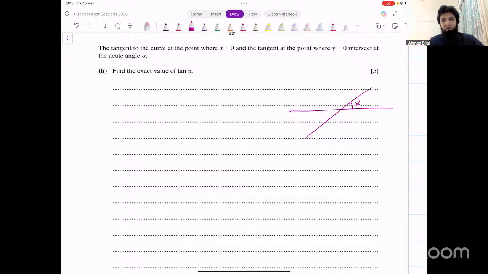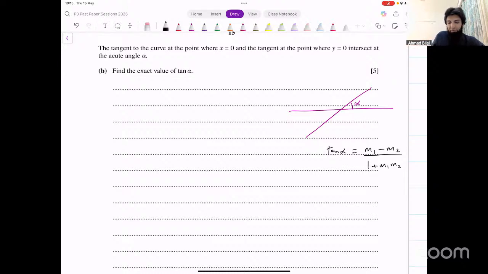Angle between two lines, does that remind you of something? P1 coordinate geometry, we study this there. How to find angle between two lines? The formula for that looks like this. Tan of theta, in this case the angle is alpha, we can say tan of alpha, that would equal m1 minus m2 divided by 1 plus m1 into m2, right? That's the formula that we've got for angle between any two lines.